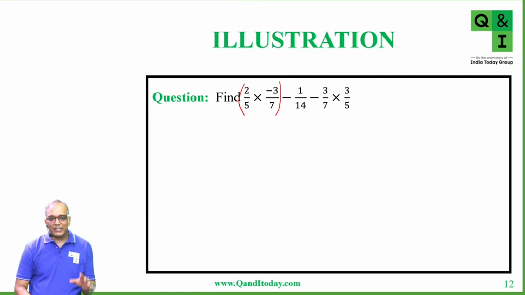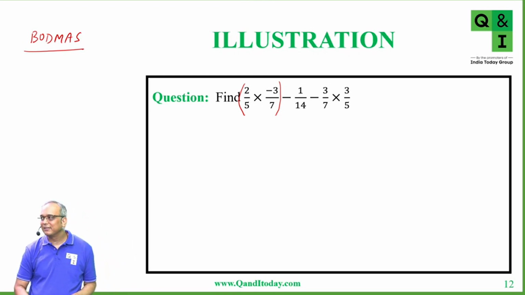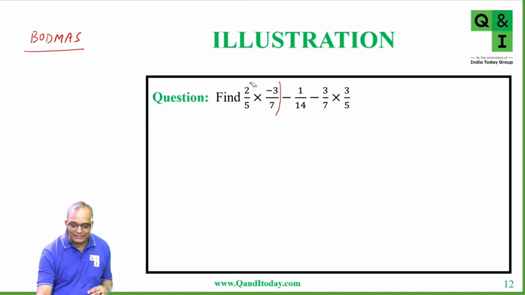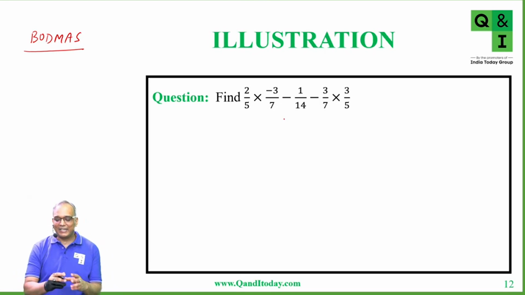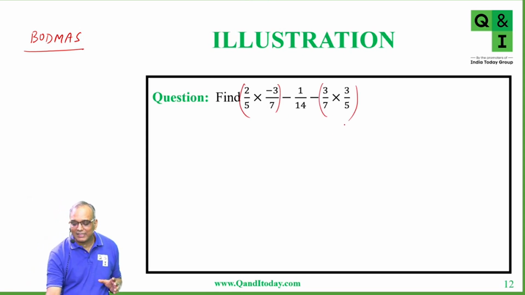One more thing. You have learned about BODMAS. Have you studied BODMAS? Bracket, of, division, multiplication, addition, and subtraction. When you have different signs together, here you can see multiplication sign and subtraction sign all together, right? So we have to take care of multiplication first. There are these two terms which have multiplication.